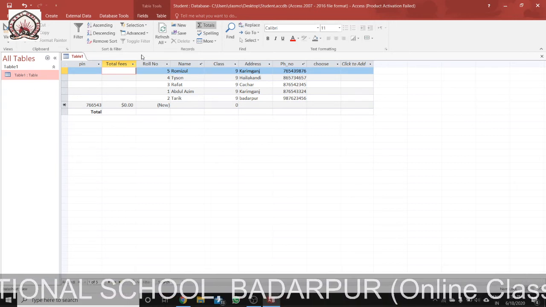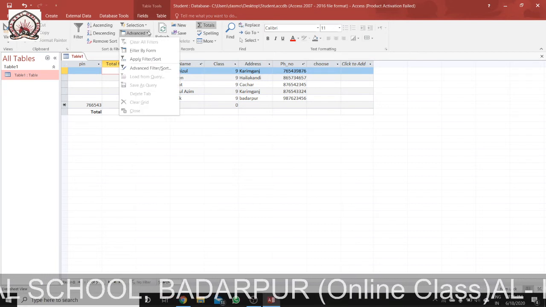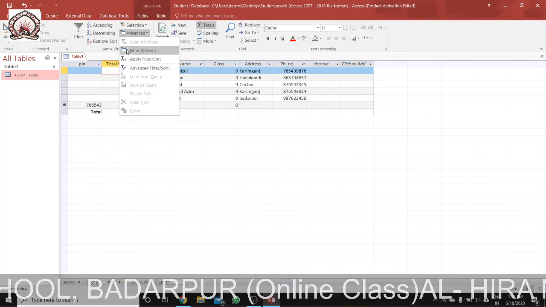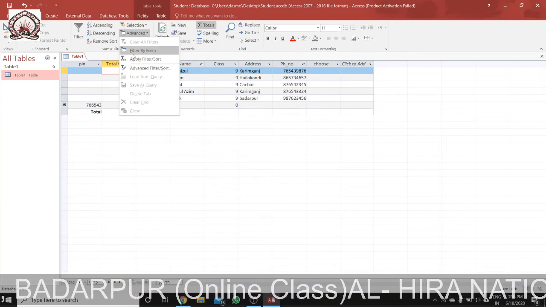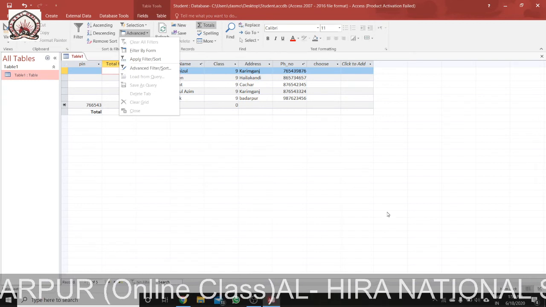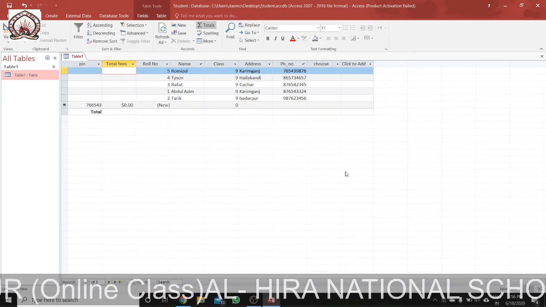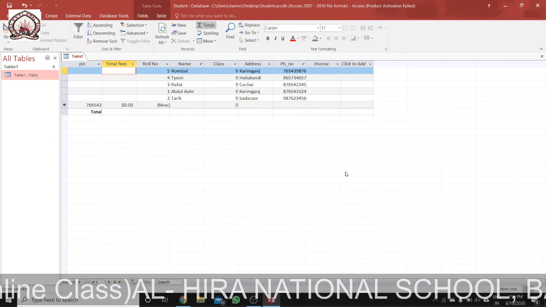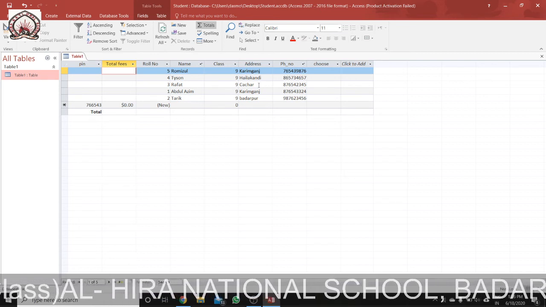Then there is an option called advanced filtering. When you click on the Home tab under Sort and Filter, Advanced, the advanced filtering option is there, and you can see Filter by Form, Apply Filter, Sort, all these options. Another thing is that we can also search. If you want to search data quickly, we can search for the data.